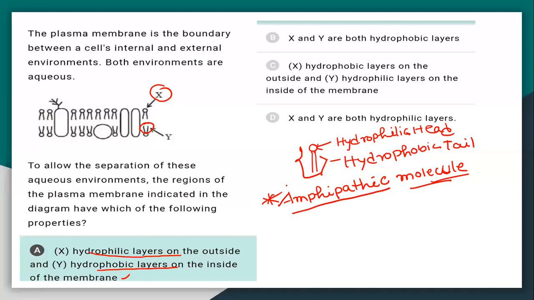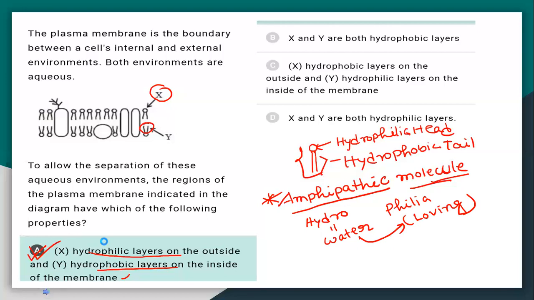Hydro means water and philic means loving, so hydrophilic is water-loving, and hydrophobic is water-hating. When a molecule contains both, we call it an amphipathic molecule. So the answer is A.